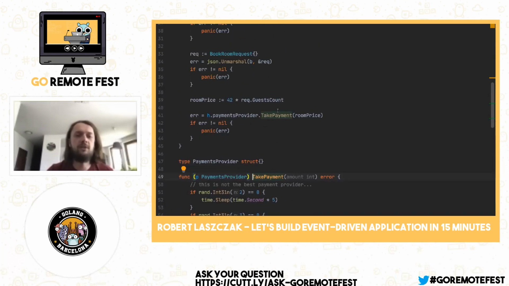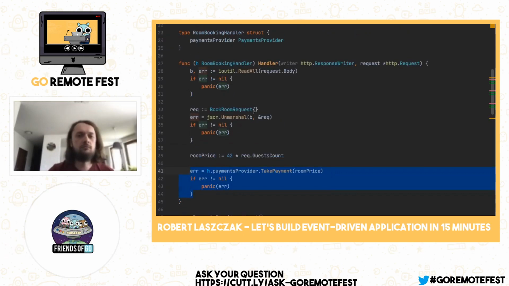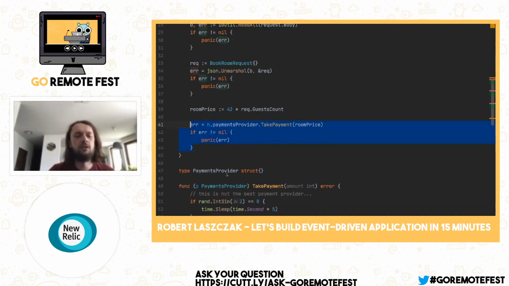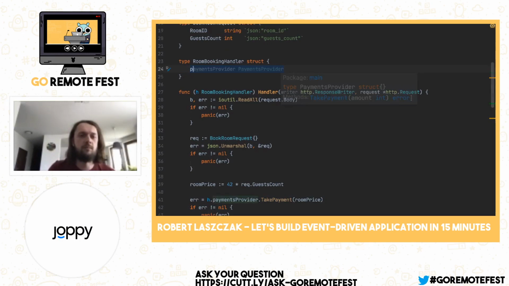So my proposition will be, let's use Watermill and let's try to do it asynchronously. I think in a way it's a pretty good idea to do such kind of operations asynchronously when we are calling some external service and we know that it's not really stable. So what do we need to do? My idea is, let's emit some event from this place that, okay, the room was booked, and let's listen for this event, and let's try to trigger this handler by this event. So let's go. The first thing that we need to do is change this payment provider here with a publisher.